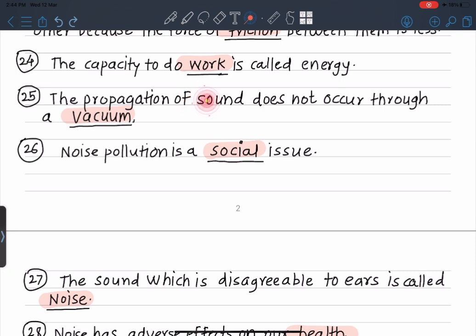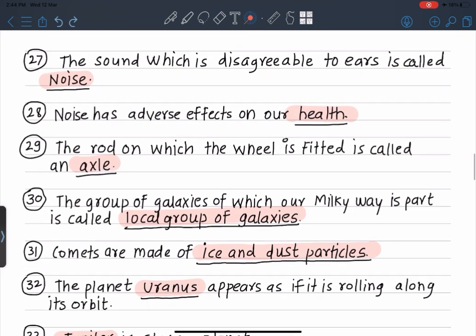The propagation of sound does not occur through a vacuum. Noise pollution is a social issue. The sound which is disagreeable to ears is called noise. Noise has adverse effects on our health. The rod on which the wheel is fitted is called the axle.